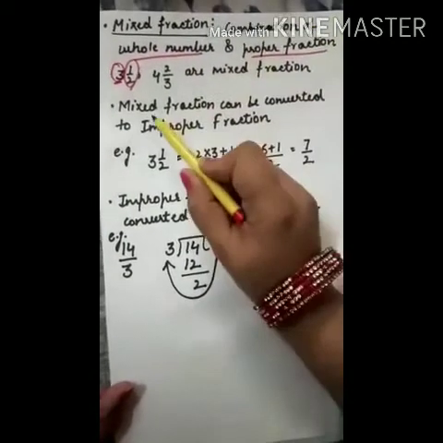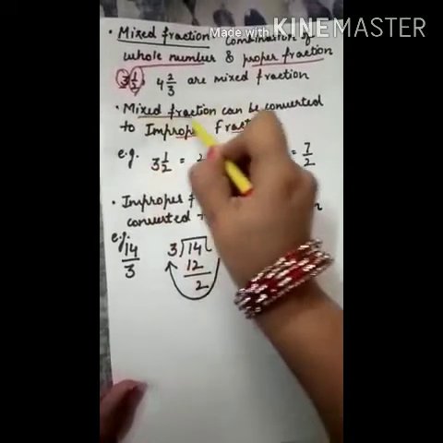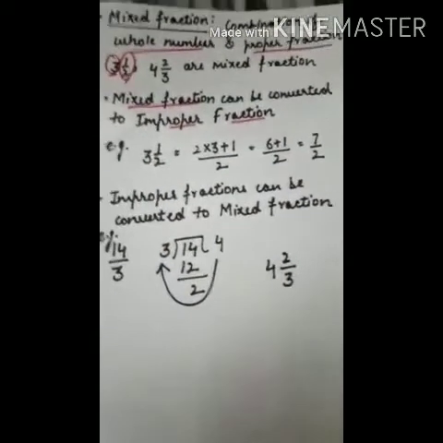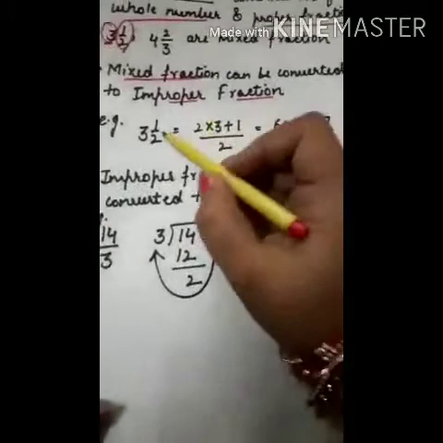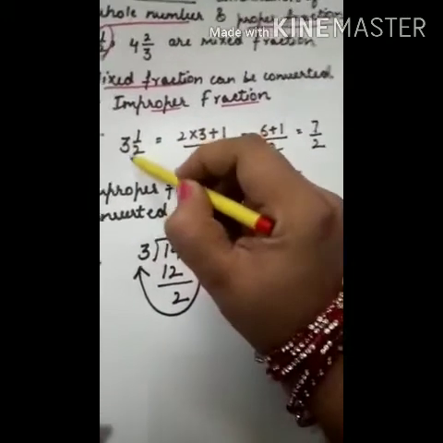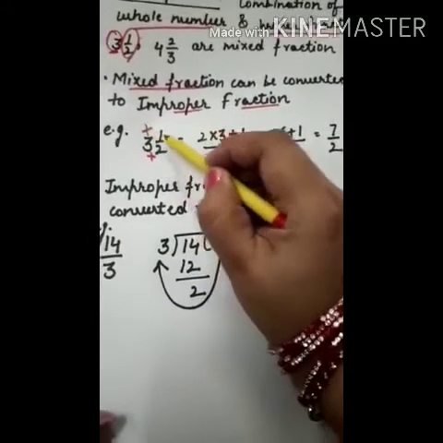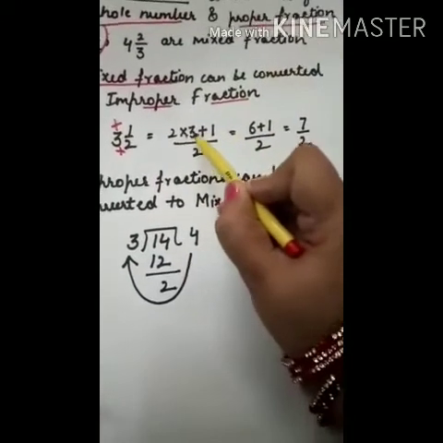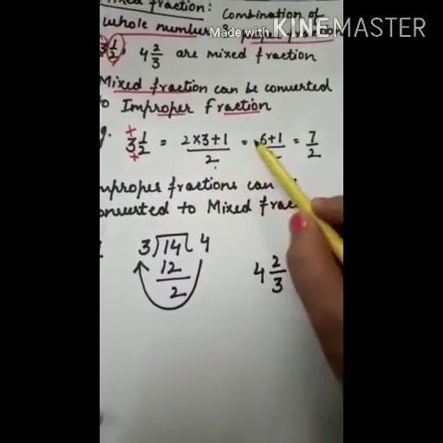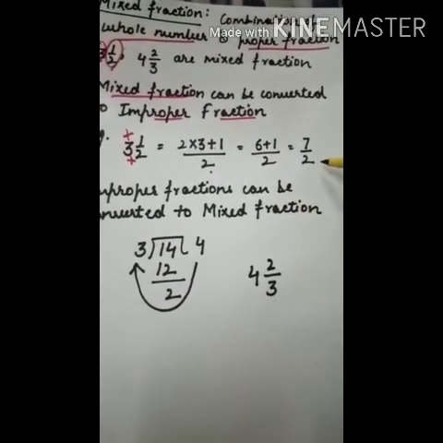Now you can convert a mixed fraction into an improper fraction. A mixed fraction can never be converted into a proper fraction. It can only be converted into an improper fraction. How? For example, we have taken 3, 1 upon 2. Right. So multiply this 2 by 3 and add 1 to it. 2 into 3 plus 1 upon 2. Right. So this is 6 plus 1 upon 2. That gives 7 upon 2.